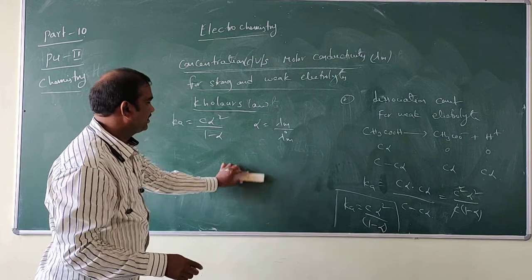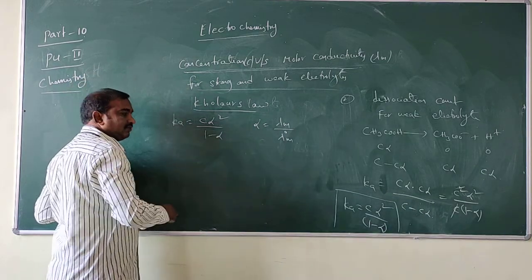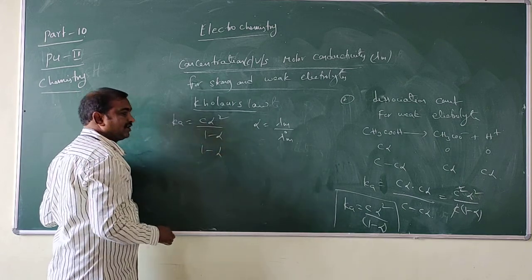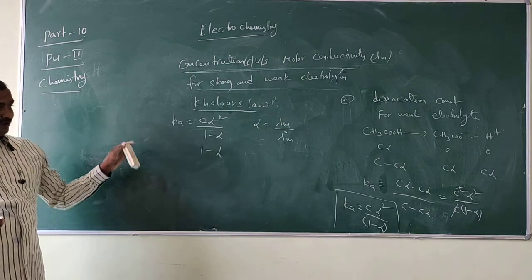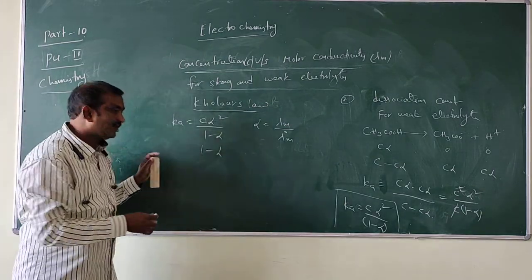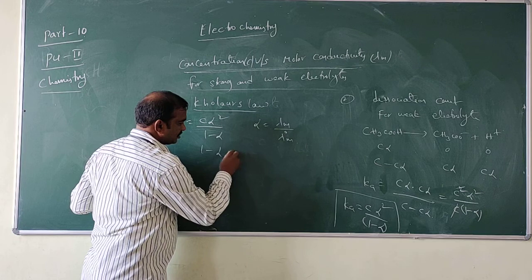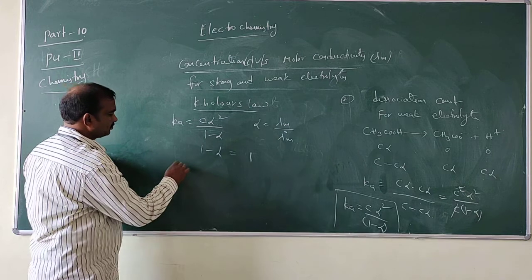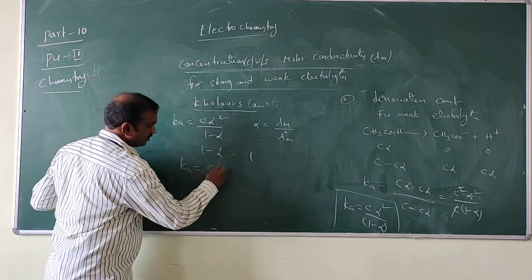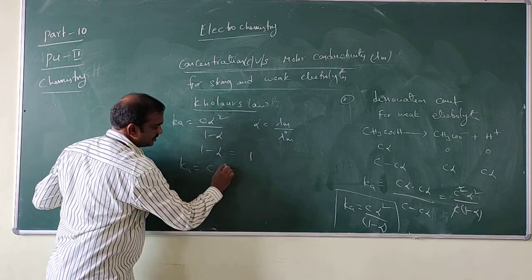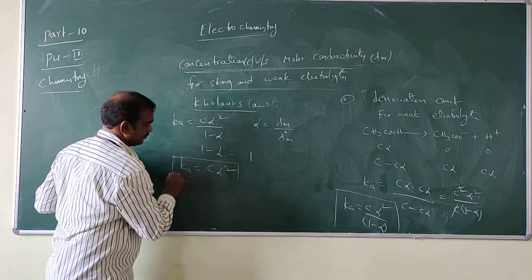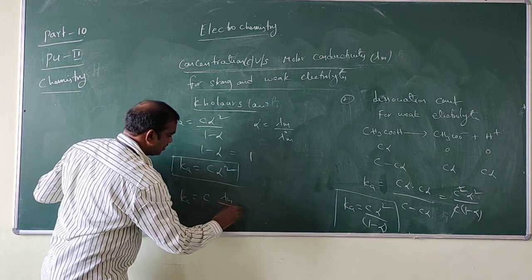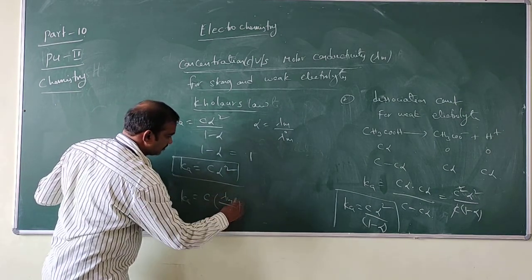Here 1 minus alpha is very negligible, because alpha is very small. It is almost equal to 1. So K is equal to C alpha square, that is, K is equal to C into lambda m by lambda naught m whole square.